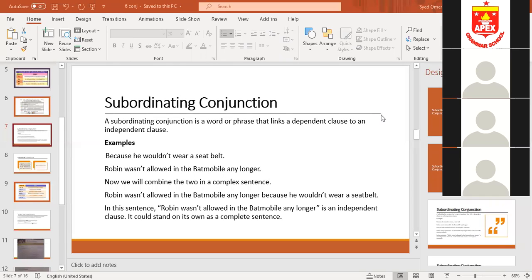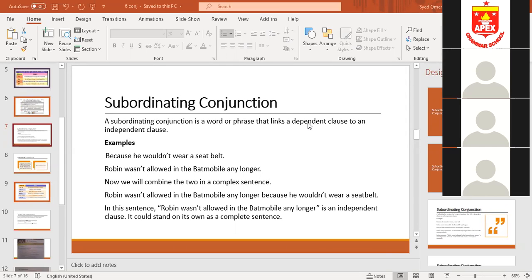I have told you, an independent clause is the main clause. Main clause means a simple sentence, a sentence which gives complete meaning. A dependent clause is one which does not give complete meaning. It has a subject and a verb, but it starts with a subordinating conjunction. Basically we can call them connectors, which are used to join two clauses, one independent clause and one dependent clause.